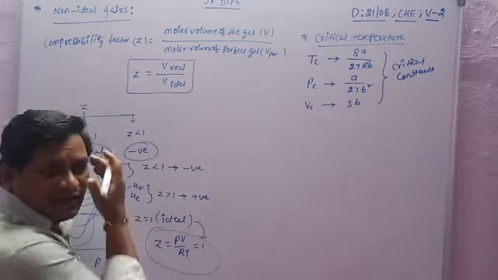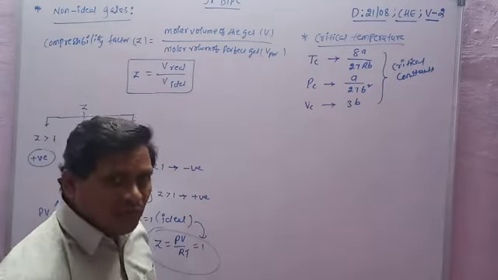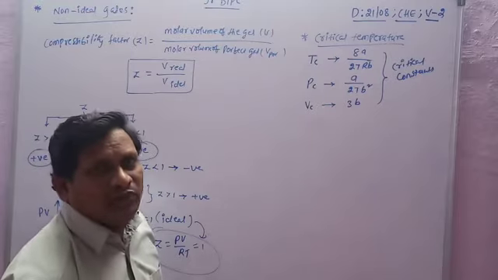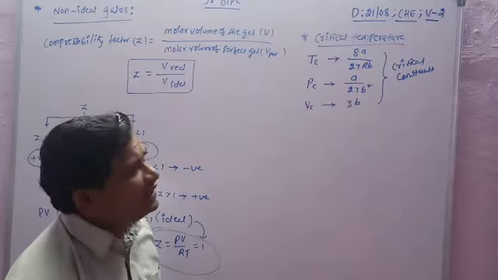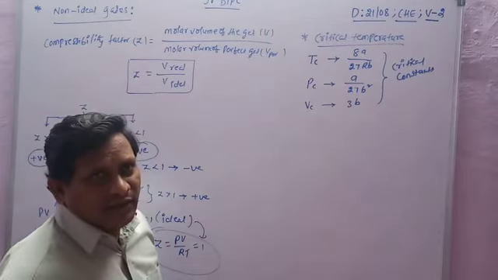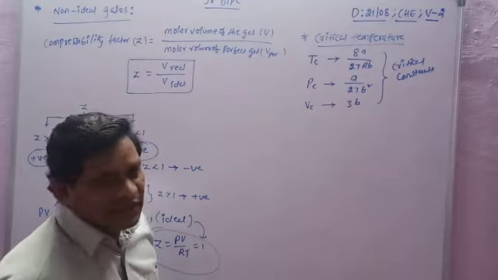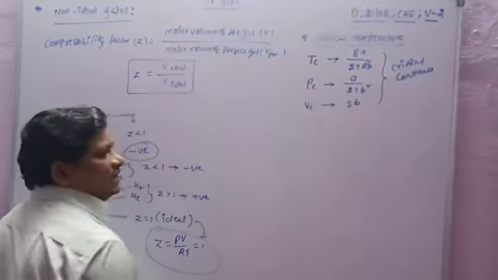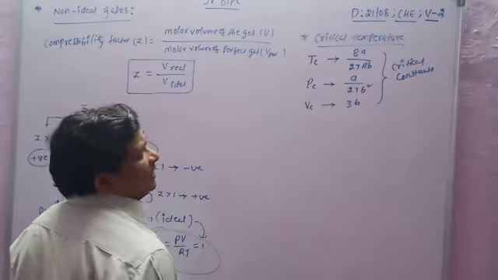So now what is critical temperature? The temperature above which the gas cannot be liquefied, no matter how much external high pressure is applied. At critical temperature, the required pressure is known as critical pressure, and the volume is known as critical volume. Now it is explained with one suitable example with respect to carbon dioxide.